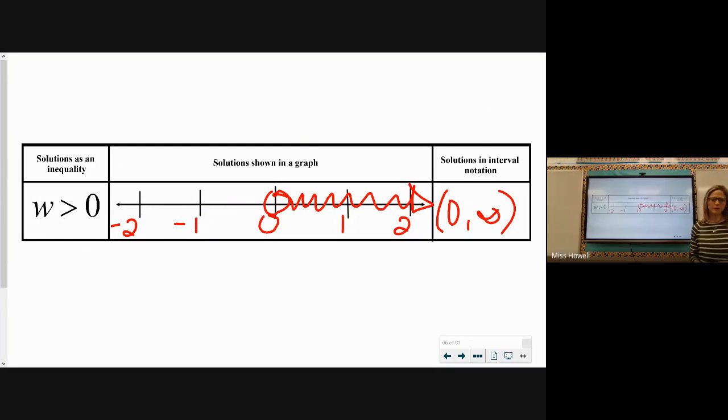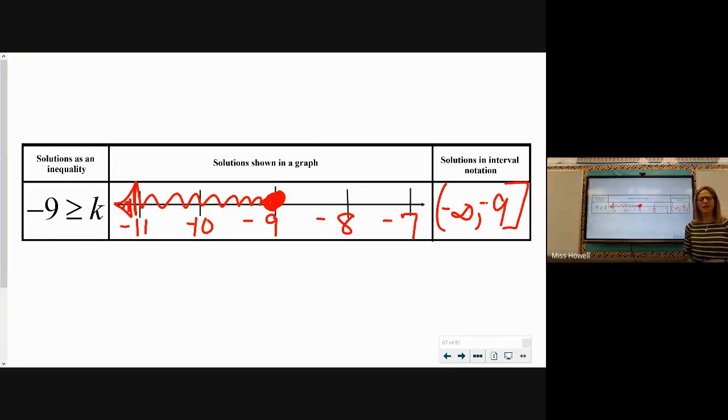All right, w is every number greater than 0. We should have an open circle at 0 and a shade to the right, which means our interval will go from 0 to infinity. And both of those should have parentheses because the 0 is not part of our solutions. It's an open circle, which means it stays as a parenthesis in our interval notation.